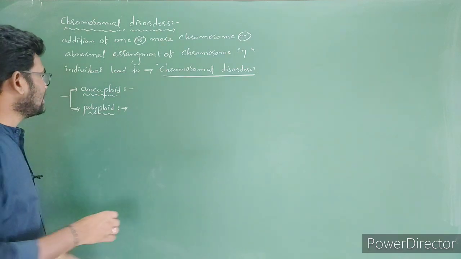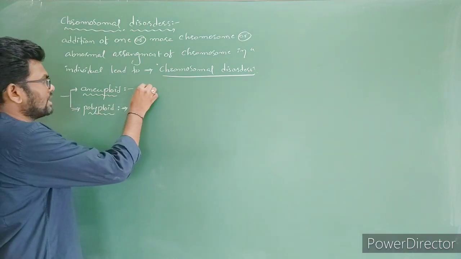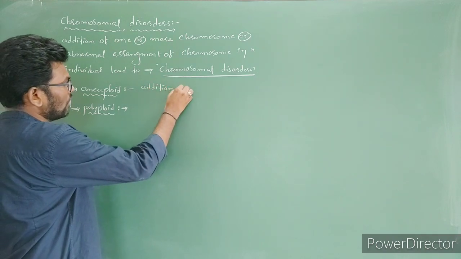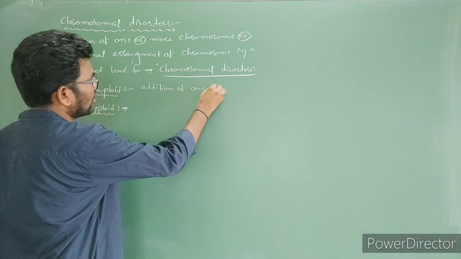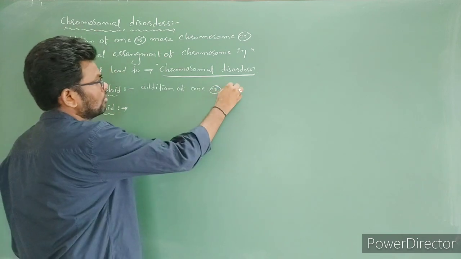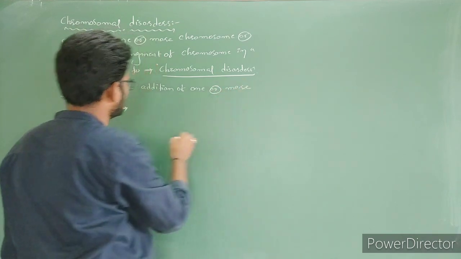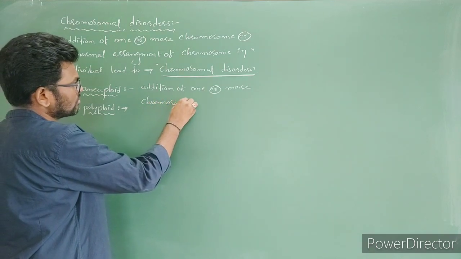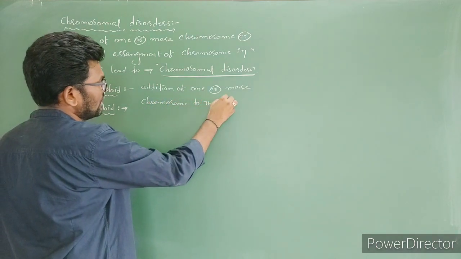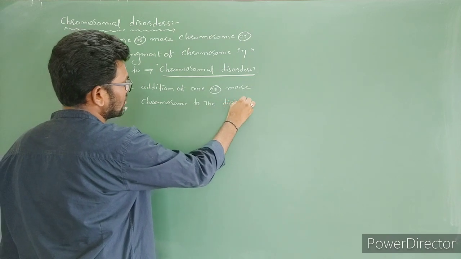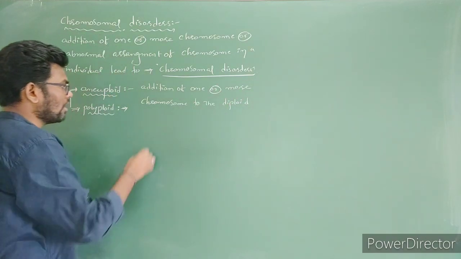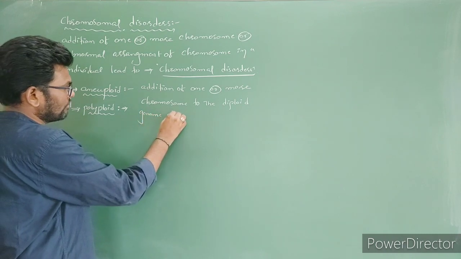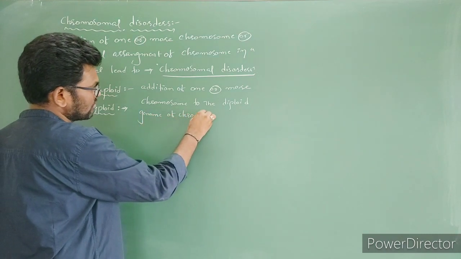So that is called polyploidy. Let's write it. In aneuploidy it is addition of one or more chromosomes to the diploid setup, diploid genome of chromosomes.